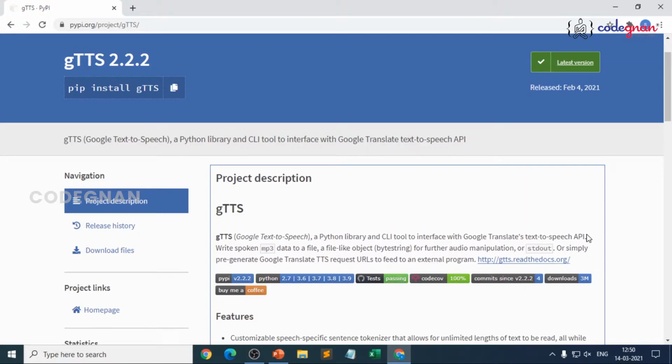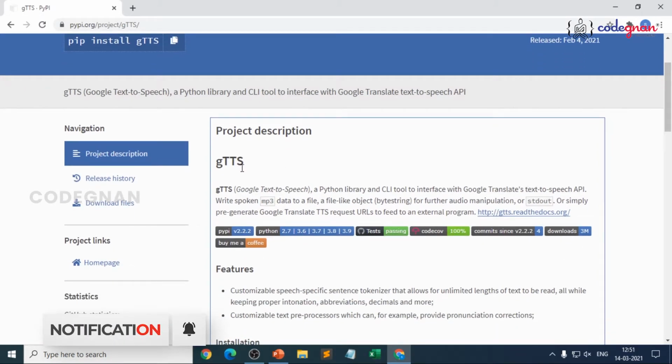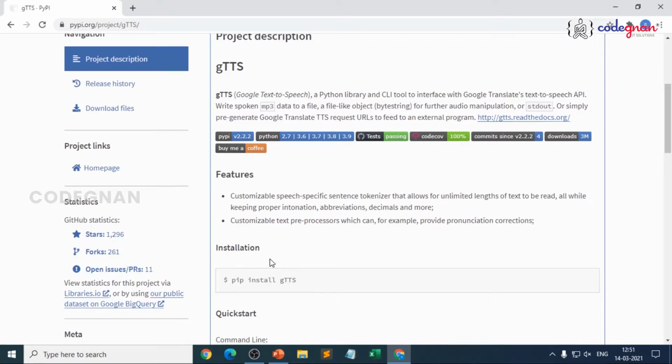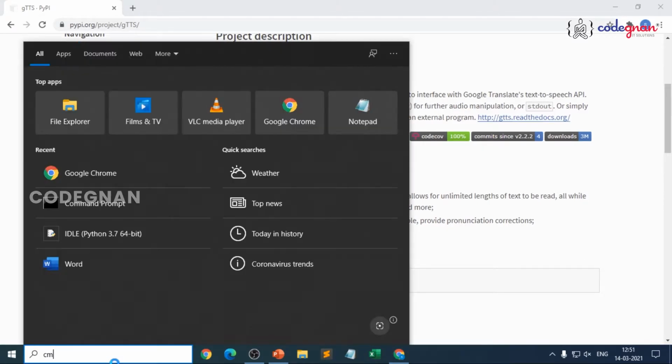We'll also be building one more project where we build a registration form, first understanding the importance of API. No need to worry about that. First we'll give our text. What happens then? That text is converted to voice. So that's where we'll be using this particular Google Text-to-Speech library. For that, I'll give you the installation procedure. To install that, you need to go to your command prompt.